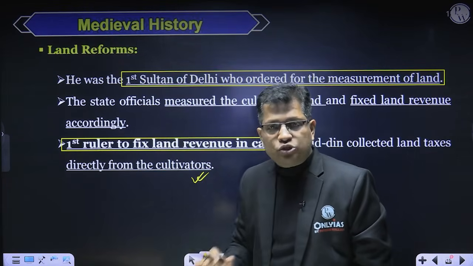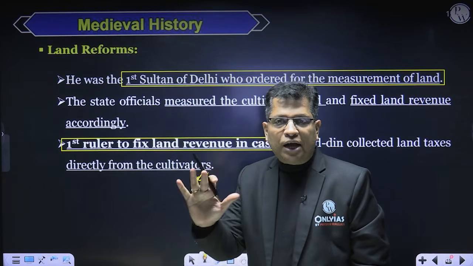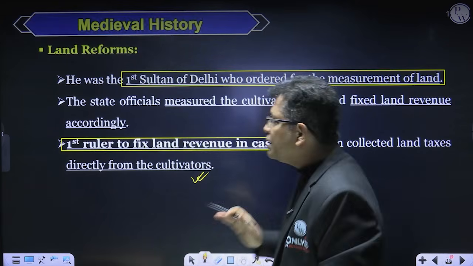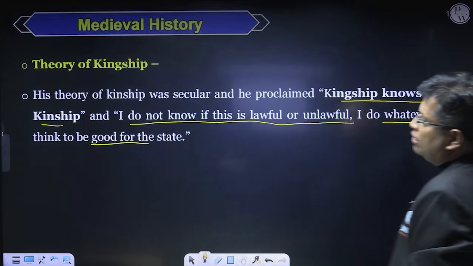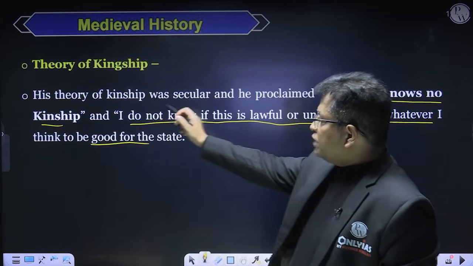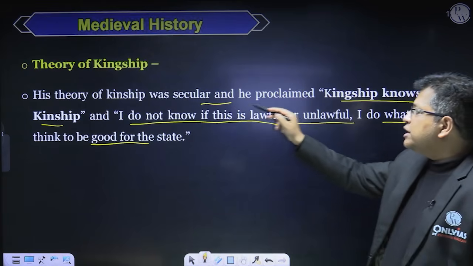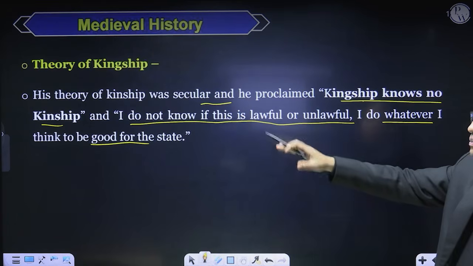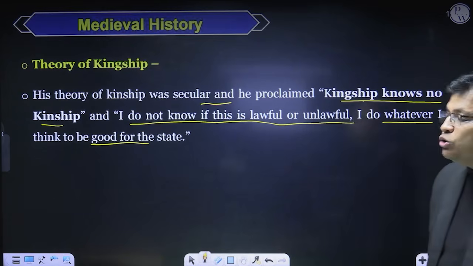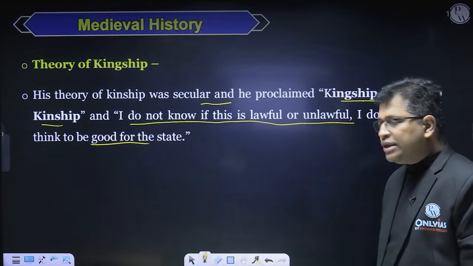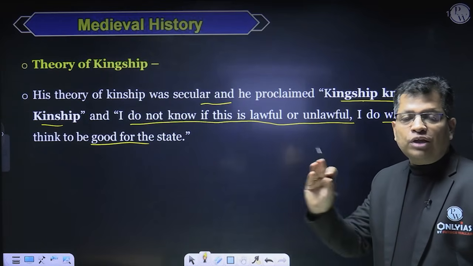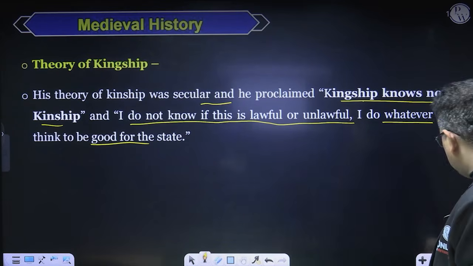There was no middleman. So he ended the role of the middleman or the intermediaries between the state and the cultivators. Is it okay? So this was his reform now. Now, as I told you, theory of the kingship. His theory of kingship was again secular to some extent, and he proclaimed kingship knows no kinship, and I don't know if this is lawful or unlawful. I do whatever I think to be good for the state, right? So this is how he had stopped the interference of the ulemas in the matter of the politics.